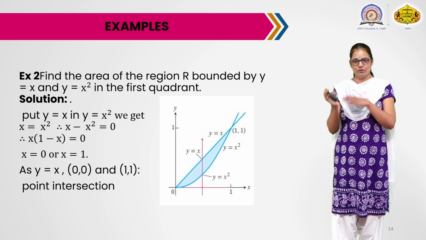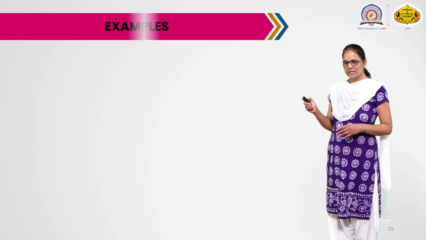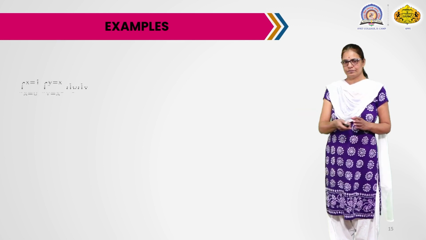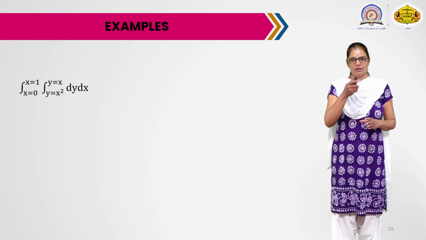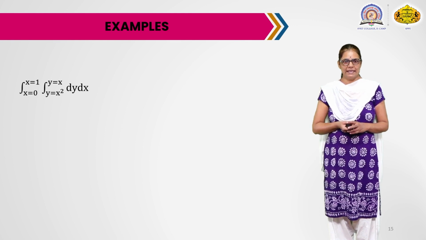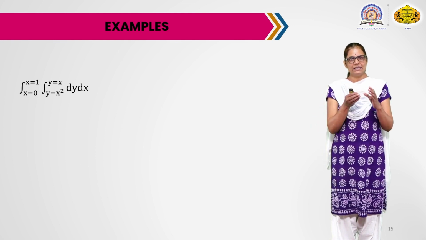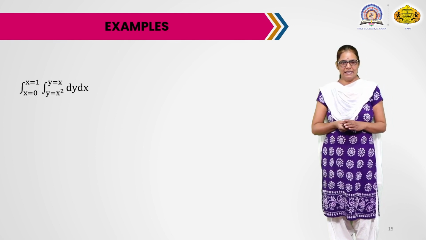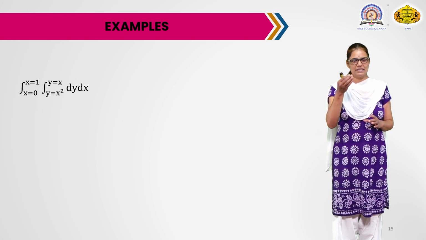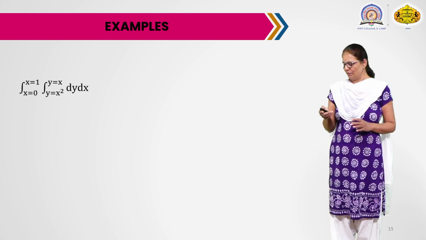So x lies between 0 and 1. So the formula for the area is: we first integrate with respect to y and then x, where y is from x square to x and x is from 0 to 1.